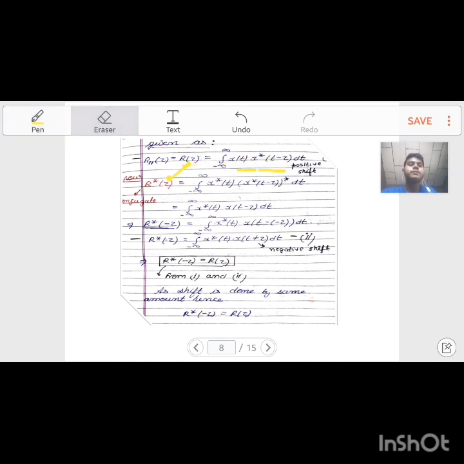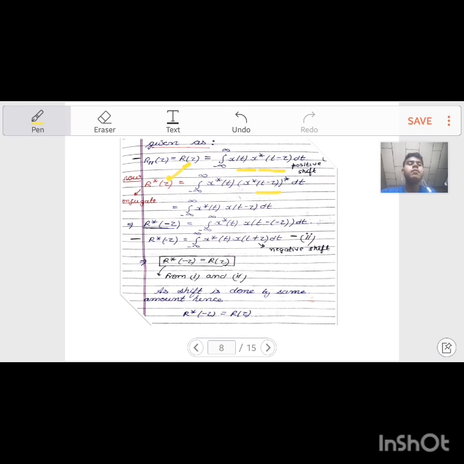On taking the conjugate, the new equation is r conjugate (tau) equals the integral from minus infinity to infinity of the conjugate of x(t) x conjugate (t minus tau). And we know that the conjugate of a conjugate is the expression itself. Hence the final equation obtained is the integral from minus infinity to infinity of x conjugate (t) x(t minus tau) dt.